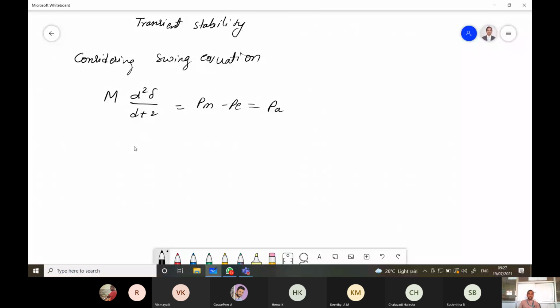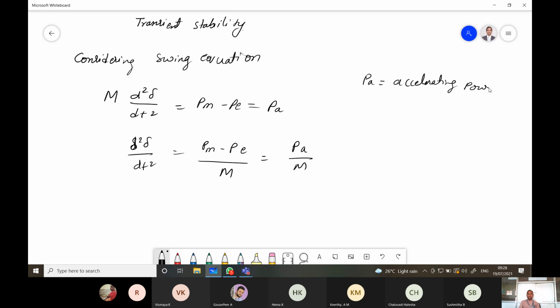So now d square delta by dt square is equal to Pm minus Pe, divided by M. So this is also called Pa by M, where Pa is the accelerating power. So what is the value of M? M is equal to H divided by pi into F, that is in the per unit system.